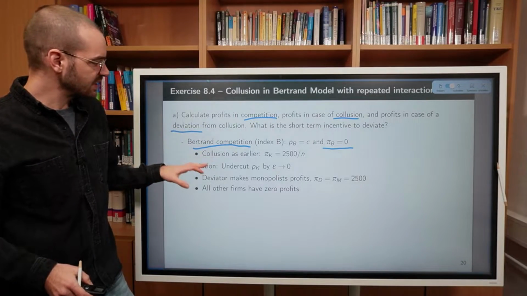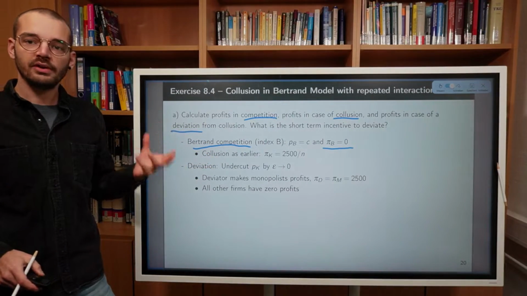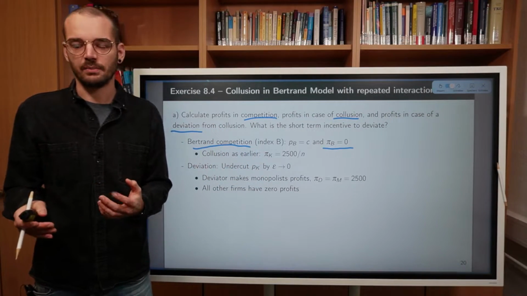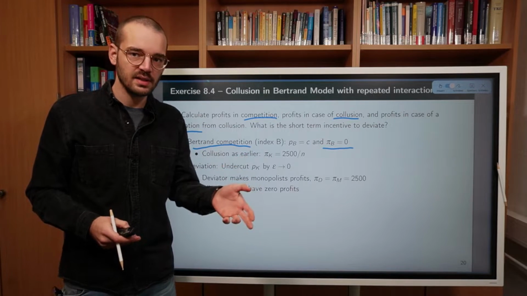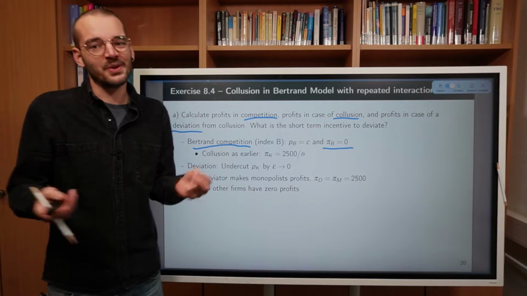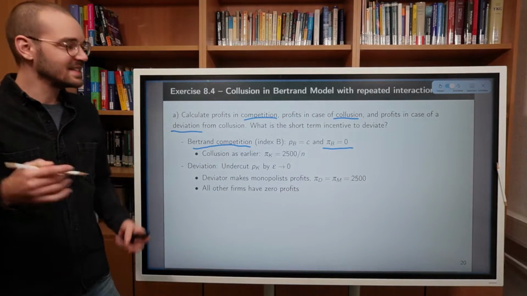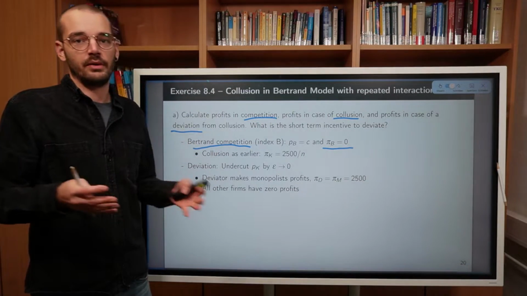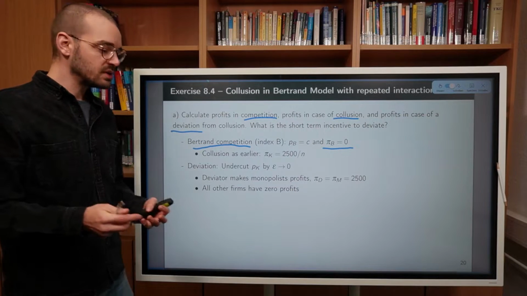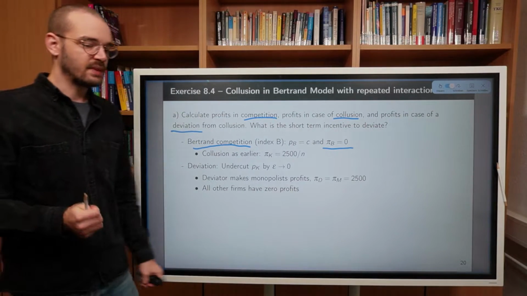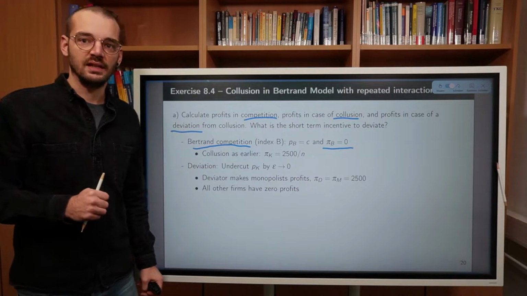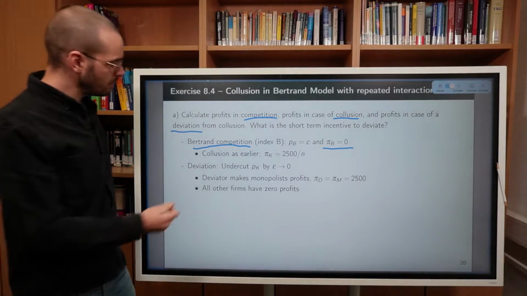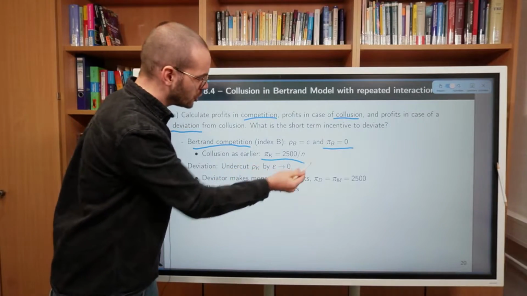The profits under collusion we already know from earlier, because no matter if the firms compete in prices or in quantity, if they choose to not compete at all, they still behave as if they were one single entity or a monopolist and choose the profit maximizing price quantity combination in this market.